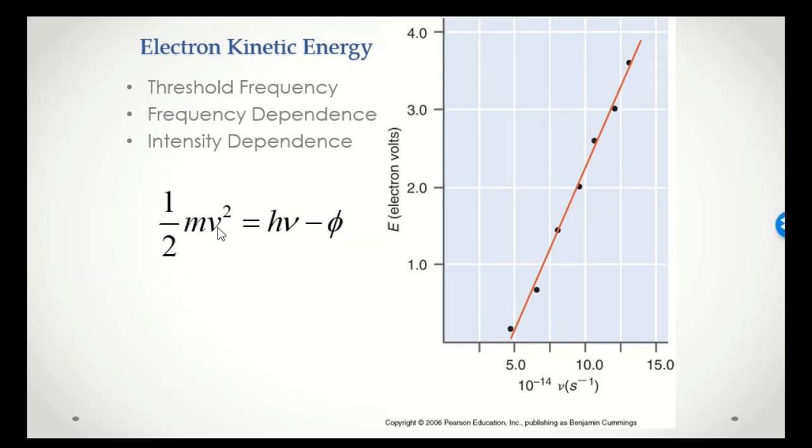So we have this equation for the photoelectric effect, which relates the kinetic energy of the ejected electrons, 1/2 mv squared, to the energy of the light striking the surface, or the quantum of light, the packet of light striking the surface, h nu, which you'll recognize from the Planck equation for black body radiation, minus this term here, which is the Greek character phi, which corresponds to the threshold energy, and that is the minimum energy required to eject the electron. We also call this the work function.